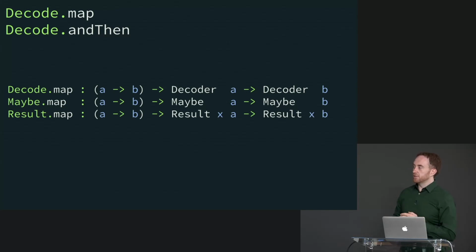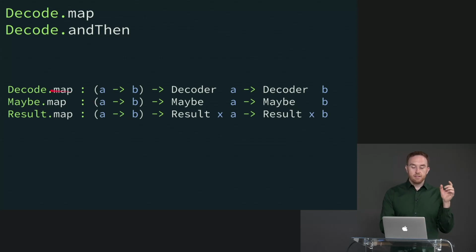And what all three of these map functions do is they say, if we're on the happy path, if we've got a successful decoder, or we've got a just in the case of maybe, or we've got OK in the case of result, transform the value that we're holding on to. Transform that successful value that we're in the process of decoding, transform the just, transform the OK. Also, all three of these disregard the error case. So if we have a failing decoder, this function will not even get called. If we have nothing for the maybe, it will not get called. If we have an error, it will not get called. So all it does is it works on the happy path. It transforms it. It also stays on the happy path.